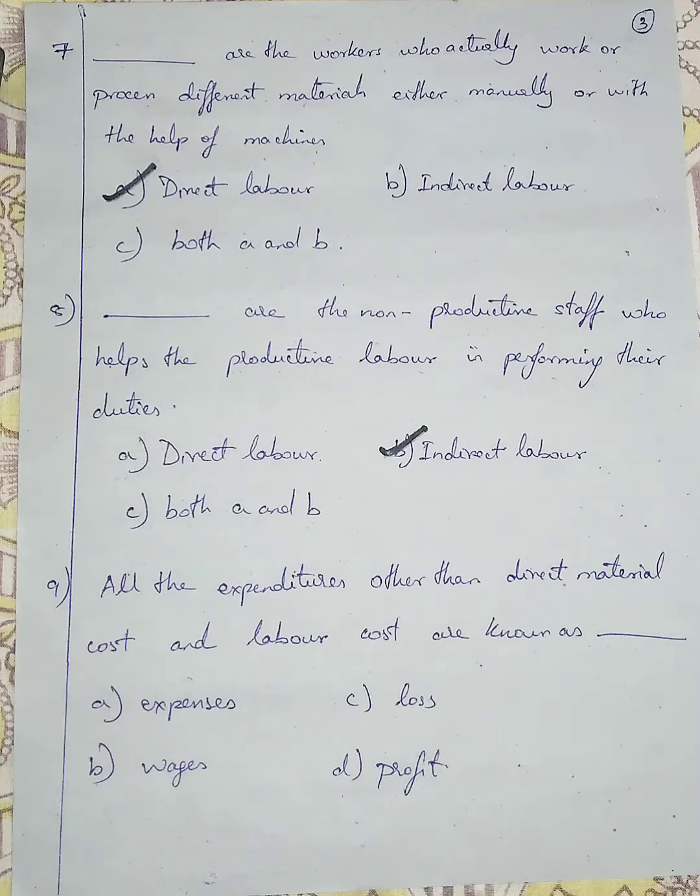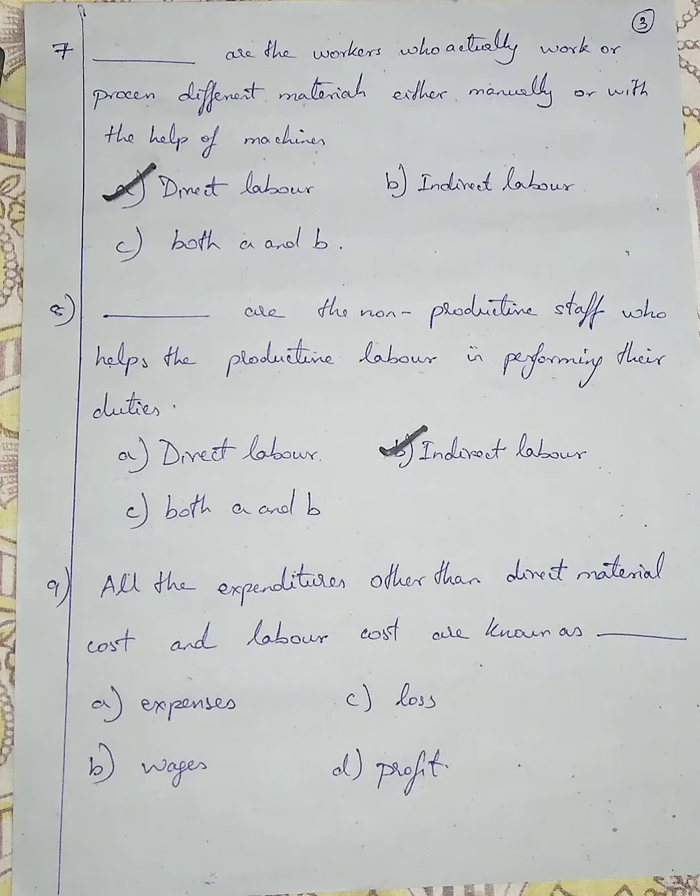Question number 9. All the expenditures other than direct material cost and labor cost are known as. Option A is expenses. Option B is wages. Option C is loss, and option D is profit. Both loss and profit cannot be taken into account.